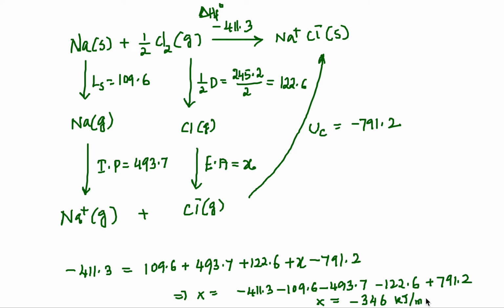Therefore, the amount of energy released when 1 mole of electrons is added to chlorine atoms in their valence shell is 346 kilojoules per mole. So that's the answer that we have determined from the Born-Haber cycle. So if we take this Born-Haber cycle, of course we get the required number for electron affinity.